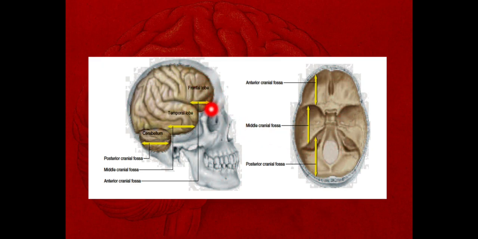In the anterior and middle cranial fossae, there is the presence of the cerebrum. But the posterior cranial fossa, which is a deeper one, shows the presence of the cerebellum in the lower part, and in the upper part there is the occipital lobe of the cerebrum, the posterior part of the cerebrum. It is situated above the cerebellum, separated from the cerebellum by the tentorium cerebelli. Okay, so this is the arrangement of the cerebrum within the cranial cavity.